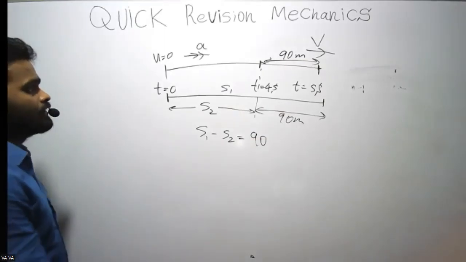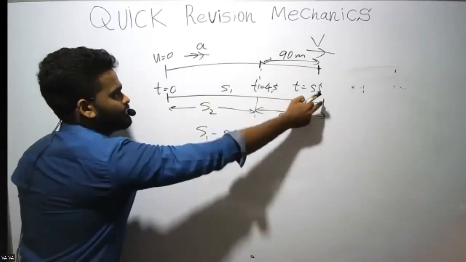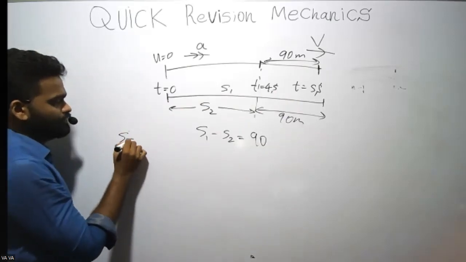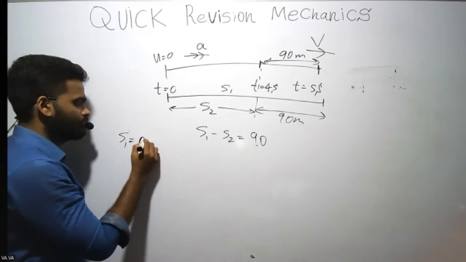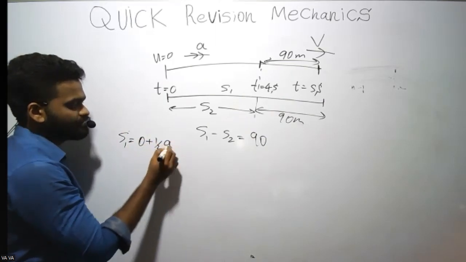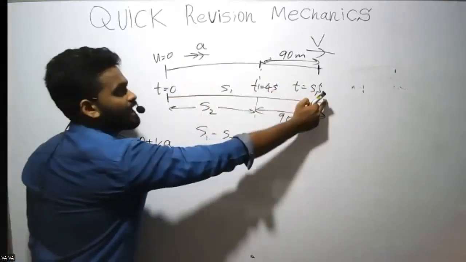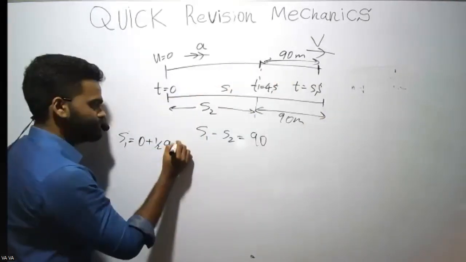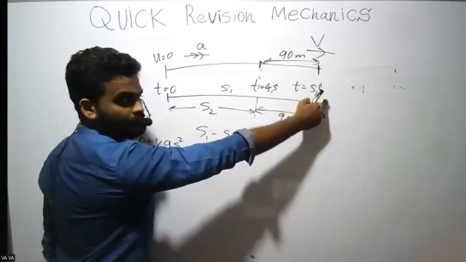Okay. So to find s1, I'm applying the equation from here to here: ut plus half at squared. u is 0. Half, acceleration is a, we don't know that. From here to here, time is 5. So it is 5 squared, not 4, right?